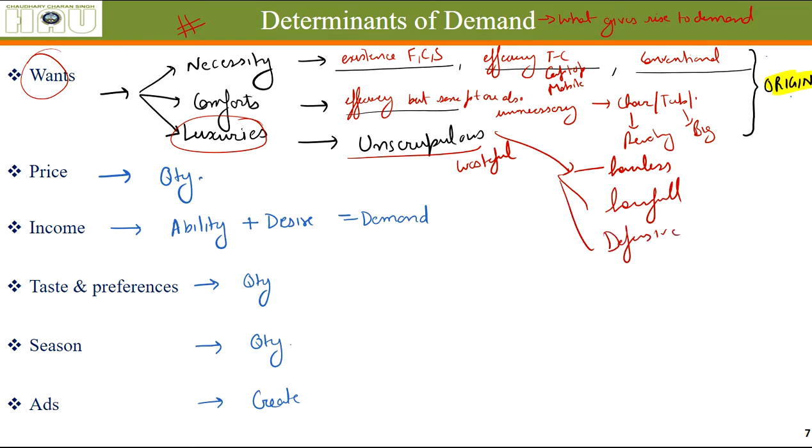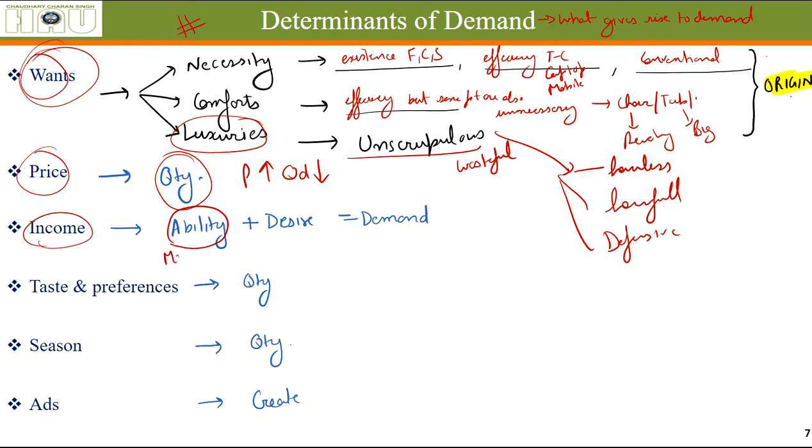So these kinds of requirements, these kinds of wants, give rise to demand. The price of a commodity also affects the demand. It affects the quantity demanded. If the prices go up, the quantity demanded generally goes down. Income of the society, income of people, decides the ability to buy, because money is what buys. Desire comes from wants, but ability to buy comes from income. So income does affect the demand.